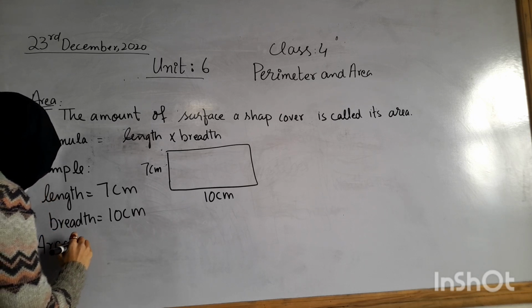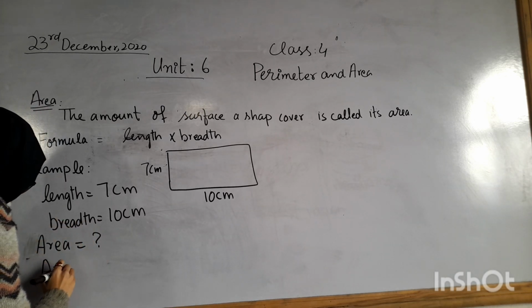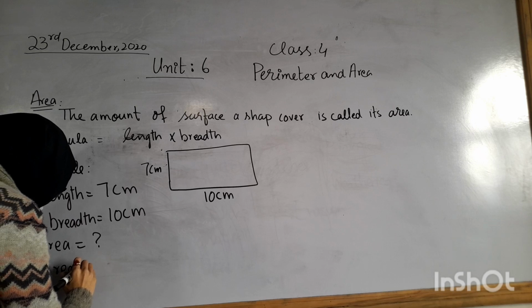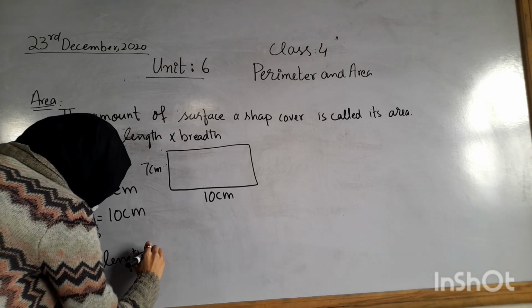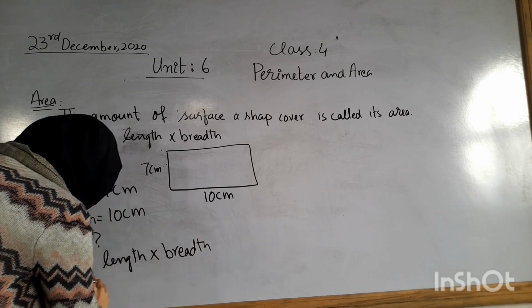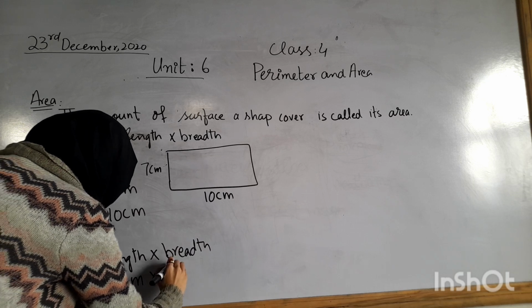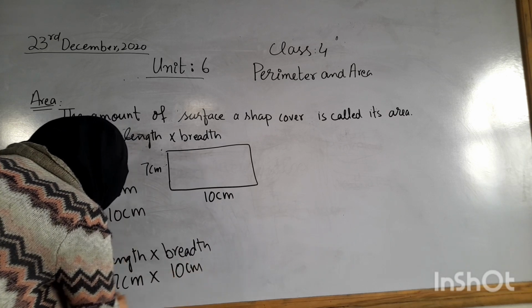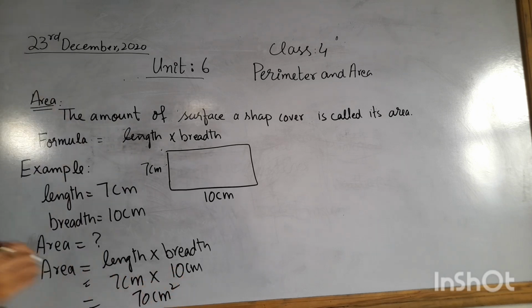Now we will find the area. So the formula of area is length multiplied by breadth. Length is 7 centimeter and the breadth is 10 centimeter. So the area is 70 centimeter square.